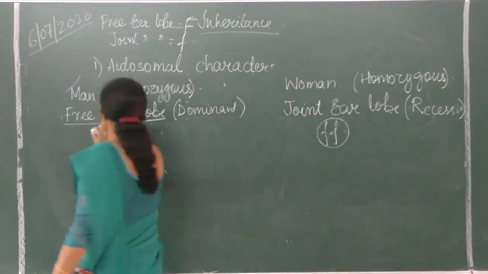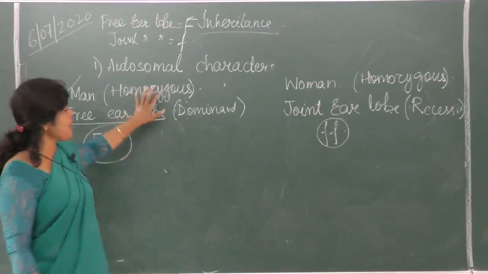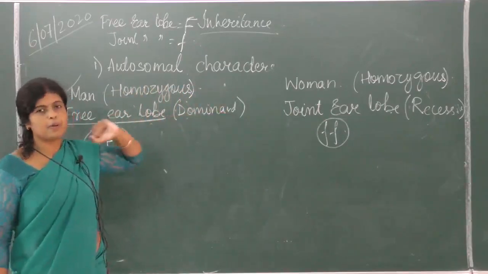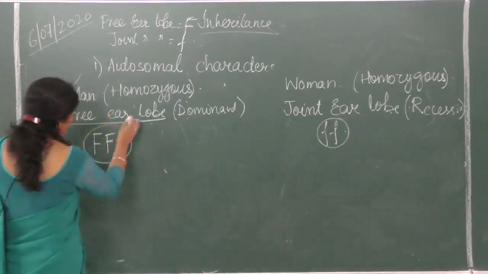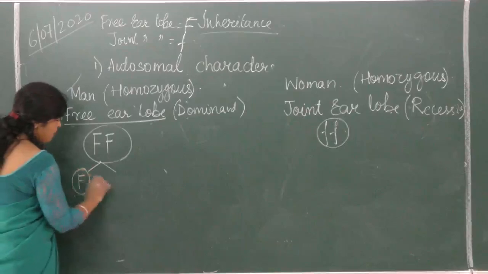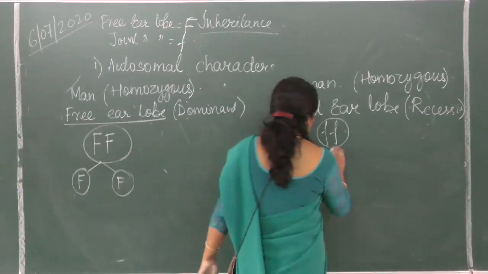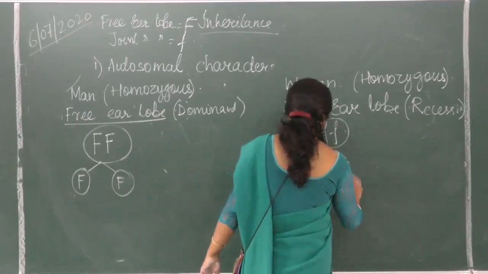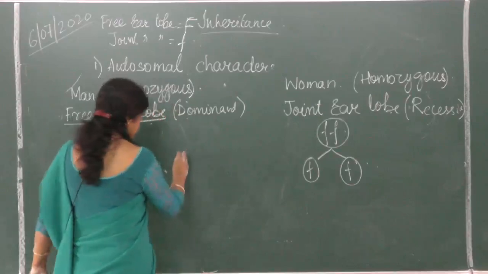So what are the possibilities of the children? This man and that woman, they produce children. Let us see what kind of gametes this man will produce. F and F. What kind of gametes will this female produce? Small f and small f. We show it in a Punnett square.